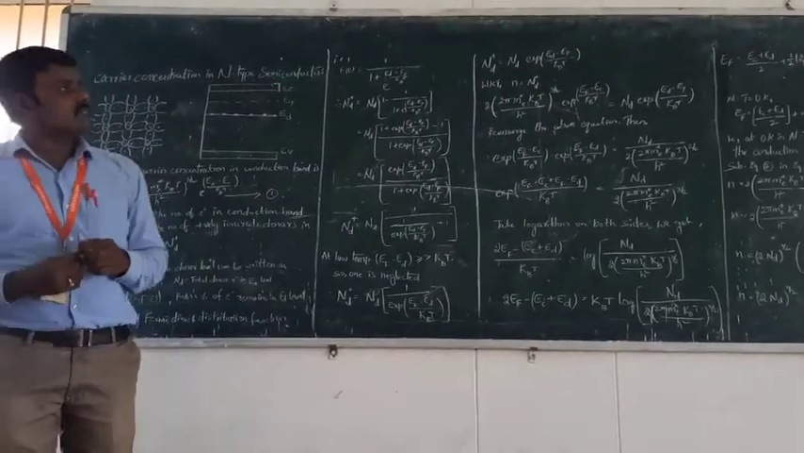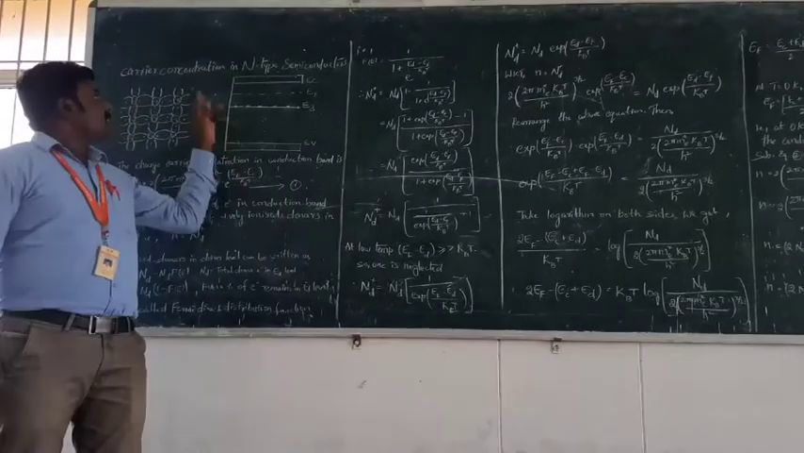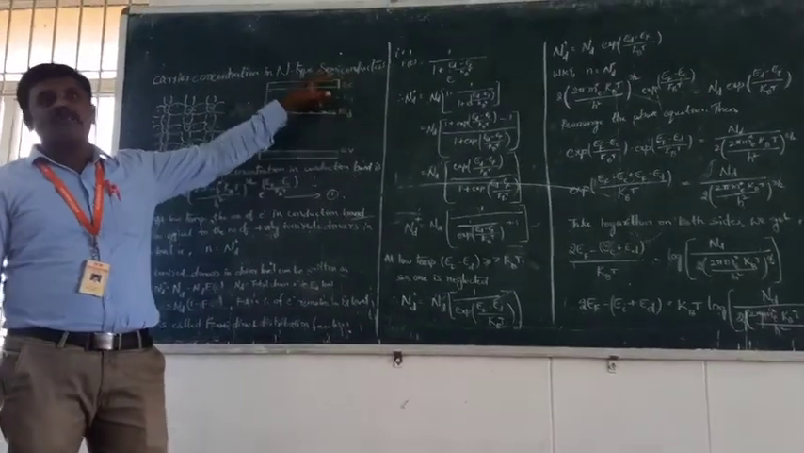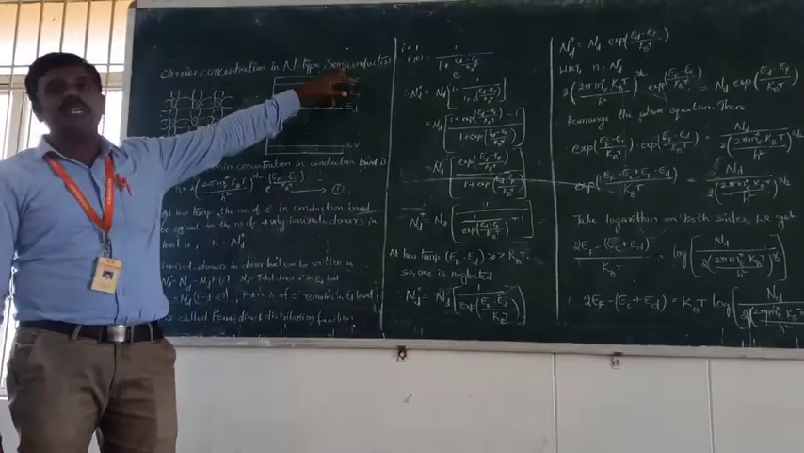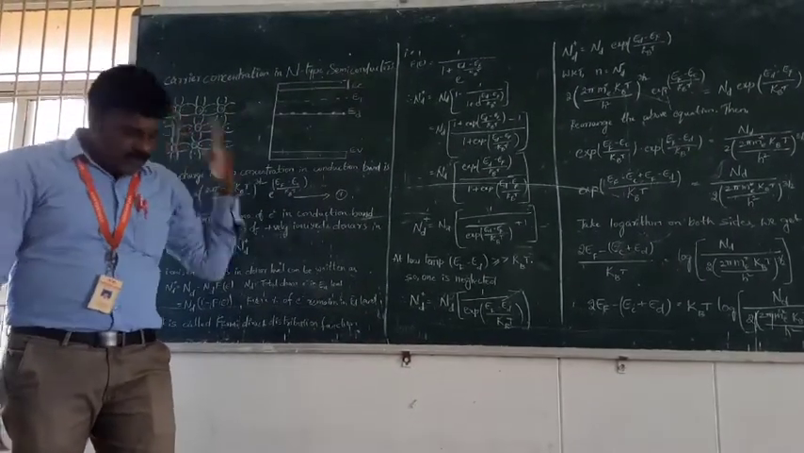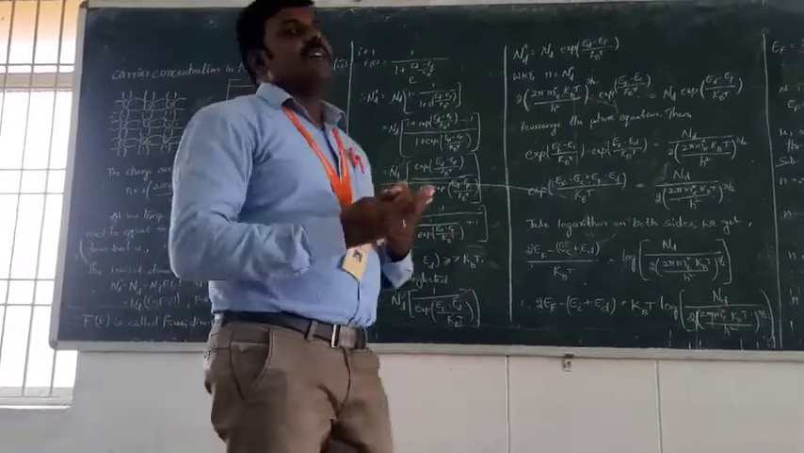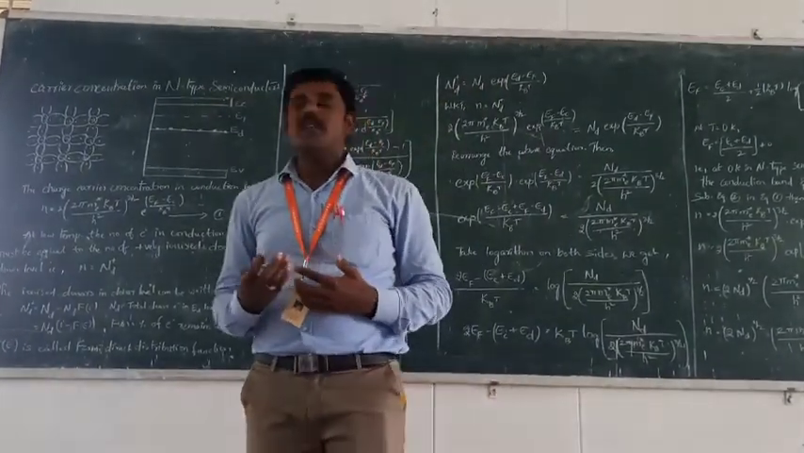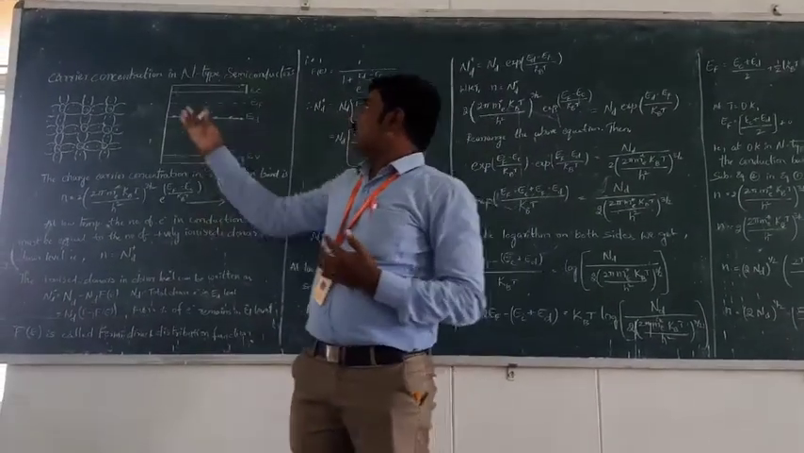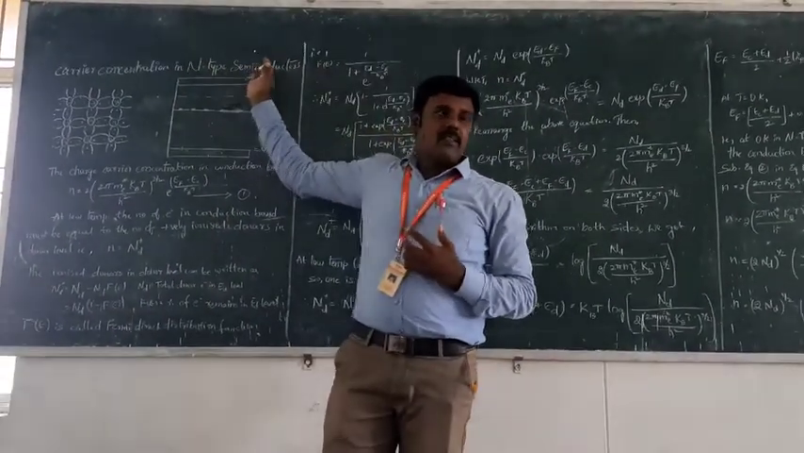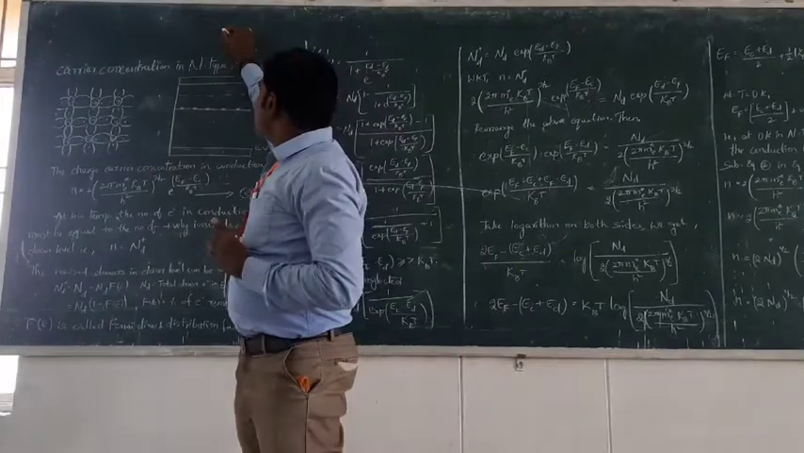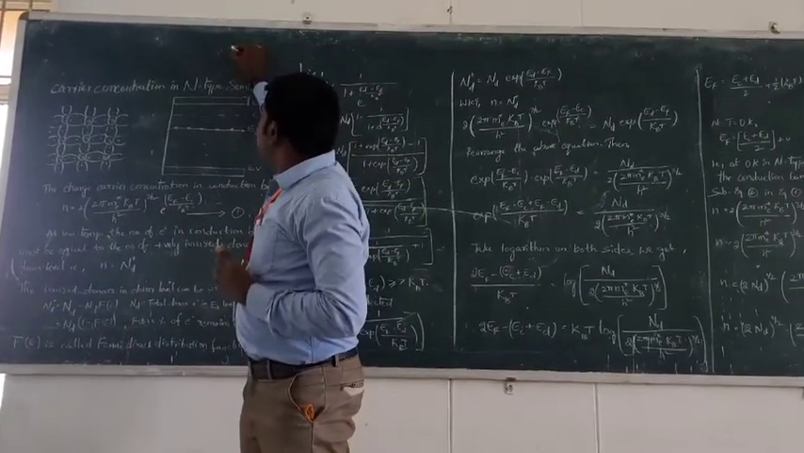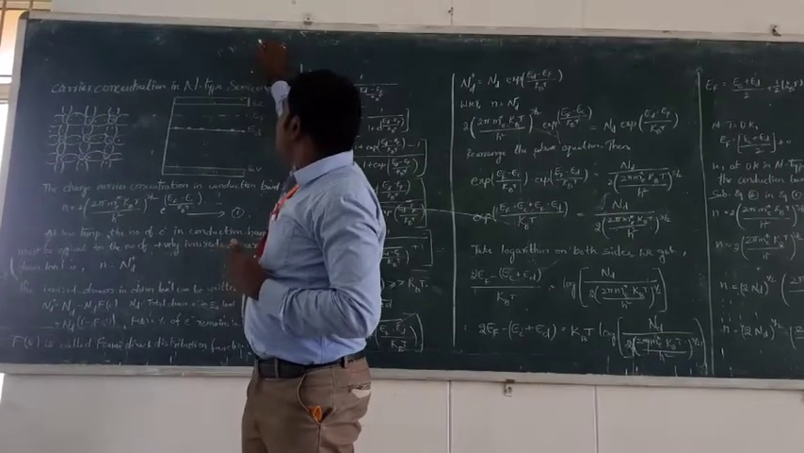So today we discuss the topic: carrier concentration in N-type semiconductors. First of all, what is the meaning of N-type semiconductors? That is generally some pentavalent element. That means fifth group elements are added to pure semiconductors, then we get N-type semiconductors. For example, fifth group elements are such as phosphorus, arsenic, antimony, bismuth, etc.